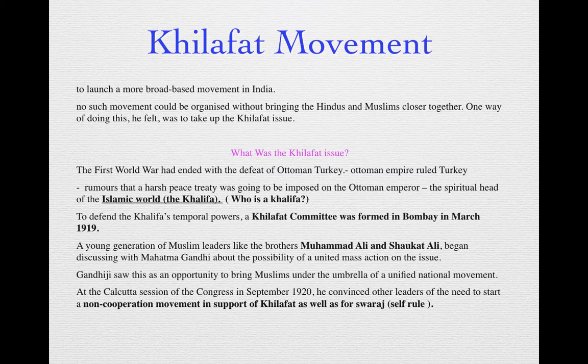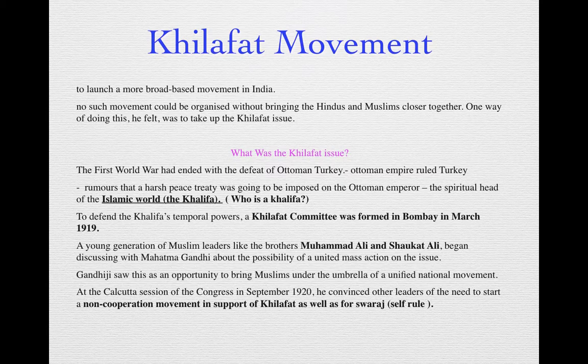So a meeting of the Congress party took place in Calcutta. The Calcutta session of Congress took place in September 1920. There, Gandhiji convinced all the other Congress leaders to start another big national movement, which is known as the Non-Cooperation Movement, to support the Khilafat as well as for Swaraj.